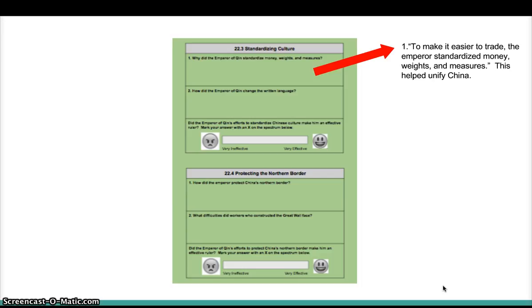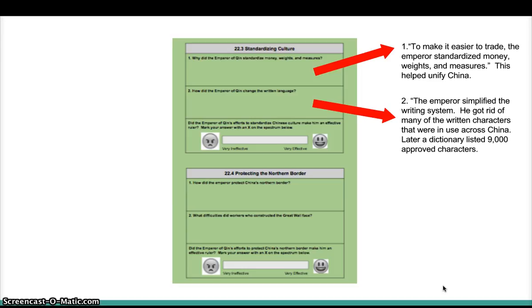Question 2 says, how did the Emperor of Qin change the written language? So again, here's a quote from the text. It says, the emperor simplified the writing system. He got rid of many of the written characters that were in use across China. Later, a dictionary listed 9,000 approved characters. So you can imagine if ancient China had different dialects and different languages all over the place in these 36 districts, it would be kind of confusing to have a conversation. So he simplified it and he made sure there was a dictionary so that everyone would have the same language. It would make communication easier and trade easier along with the money, weights, and measures.